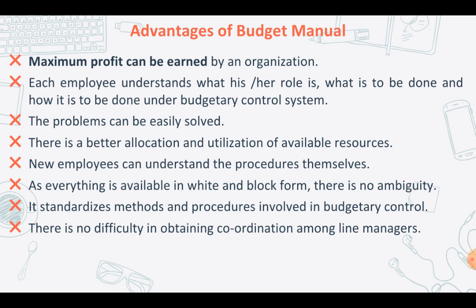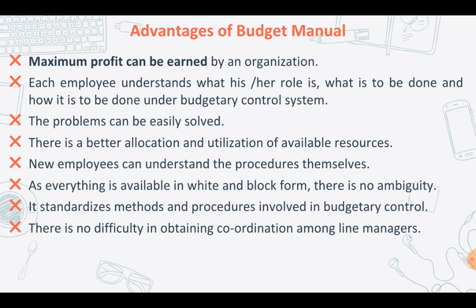When it comes to a budget manual, it is important for an organization to prepare one because it has these few advantages. Firstly, maximum profit can be earned by an organization. With the help of a budget manual, we can try to find the maximum amount of profit that an organization can earn. Secondly, each employee understands what his or her role is, what is to be done, and how it is to be done under the budgetary control system. Because as per the budgetary control system, each person will have a defined role, so it's easier for the employees to understand what to do, when to do, how to do.